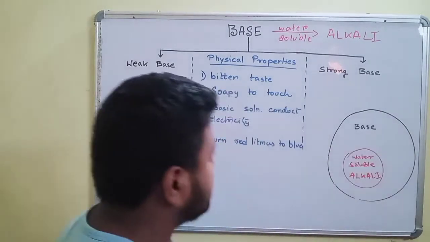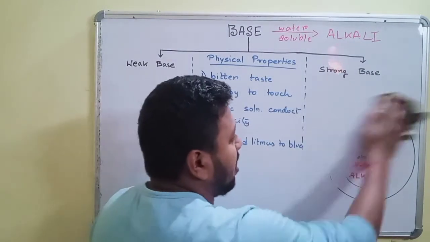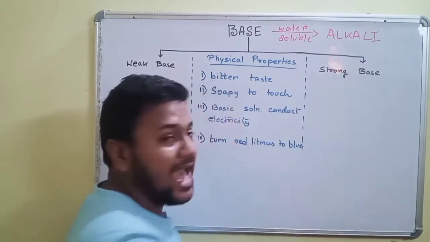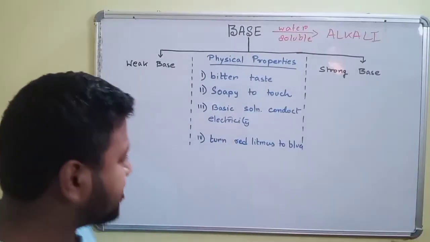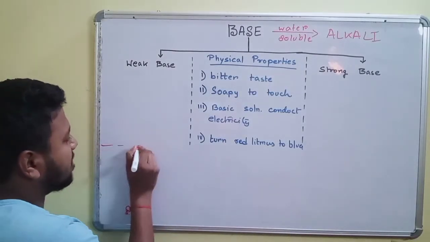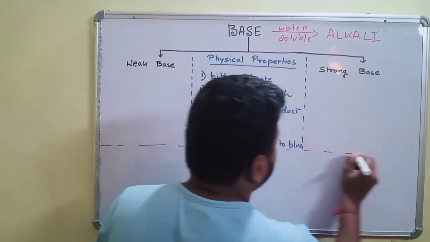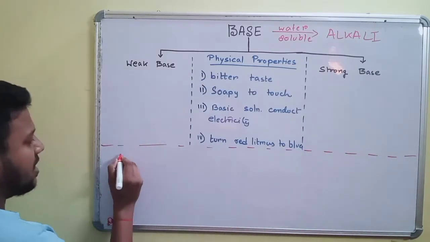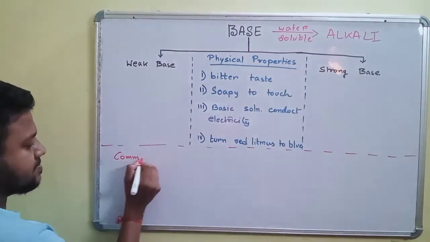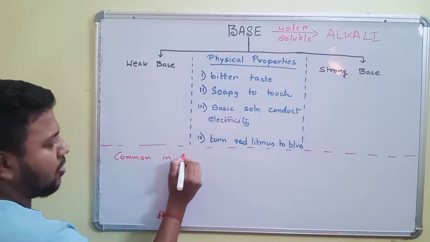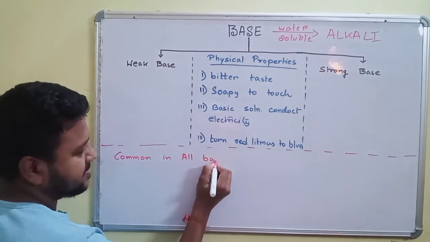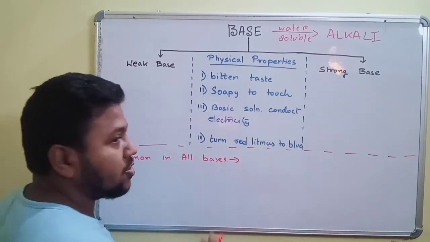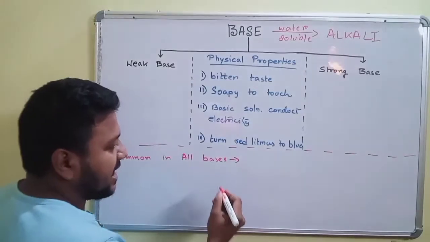Now let us see what all kinds of bases have in common. Let us talk about some of the bases.